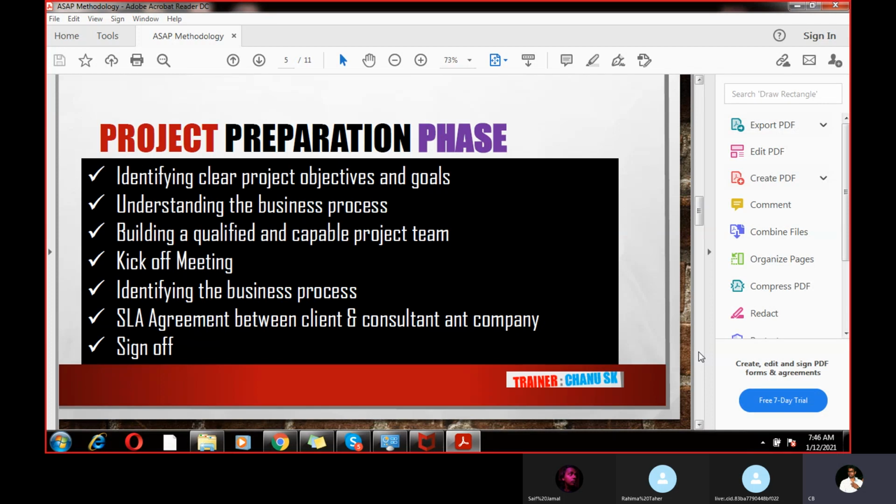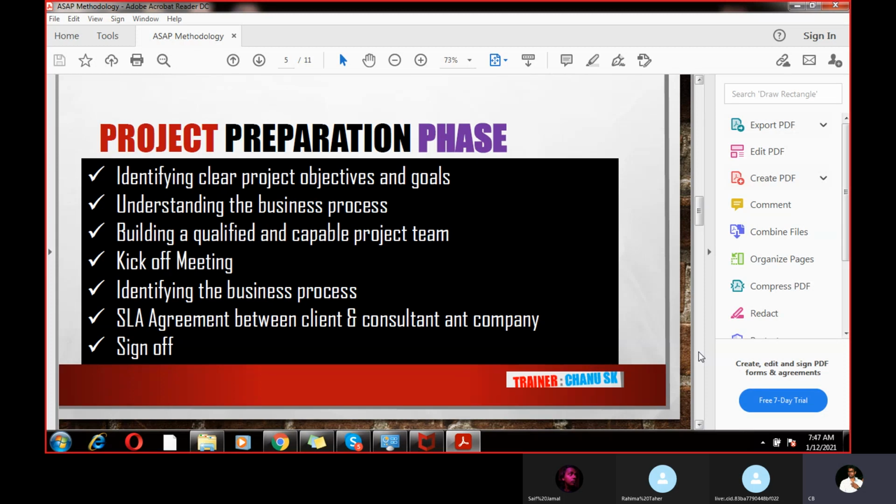Once the bid is made, all the consulting companies like Tech Mahindra, Infosys, IBM, Capgemini, and DXE will participate in the bid, and the company that provides the best SLA wins. Let's say I'm from IBM and I'm involved in the bid. I say I will provide an SLA where a P1 ticket will be resolved in 2 hours, a P2 ticket in 6 hours, and a P3 ticket. That's for a support project. But in the case of an implementation project, I will complete the project within 10 months.